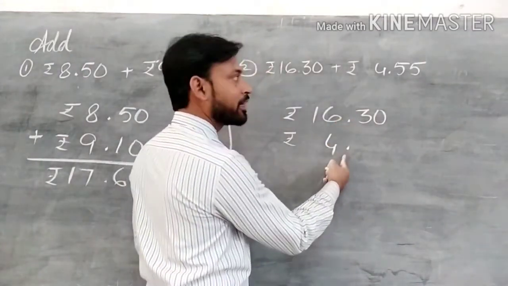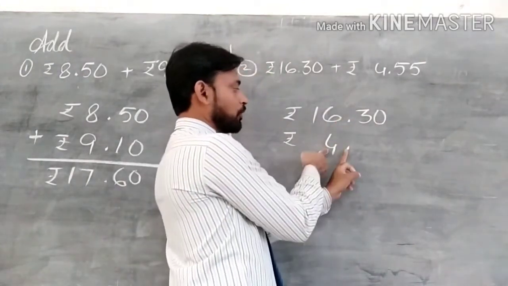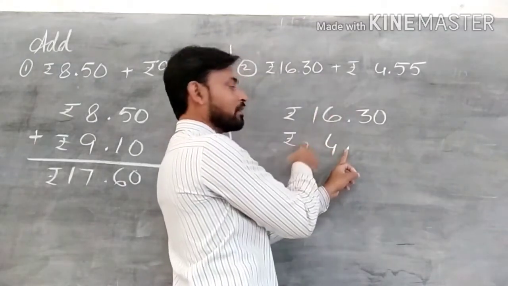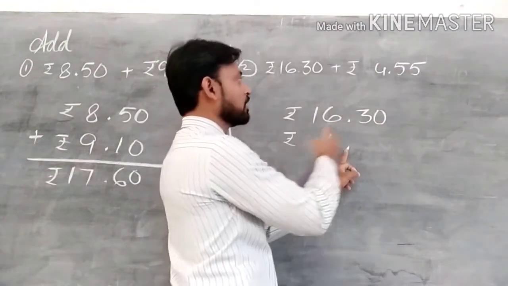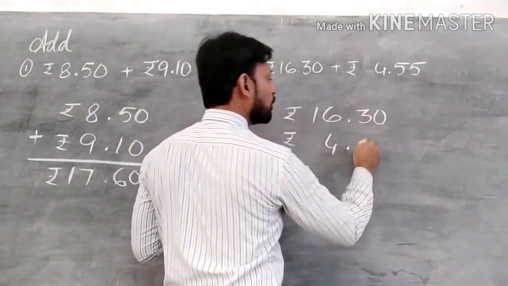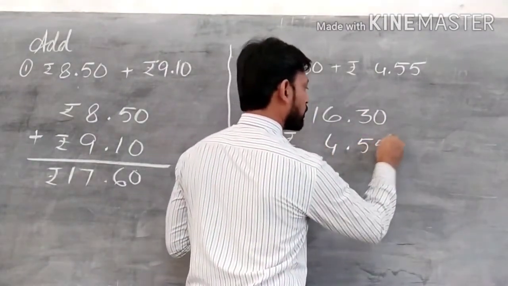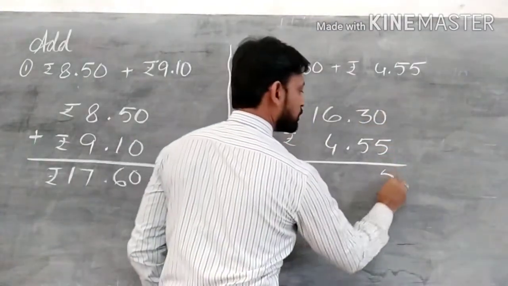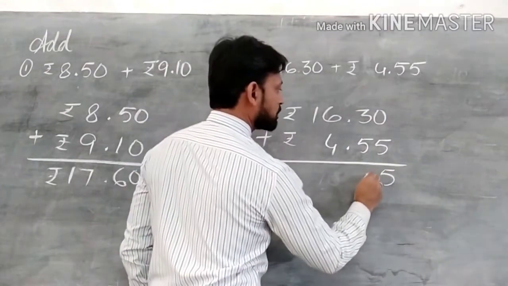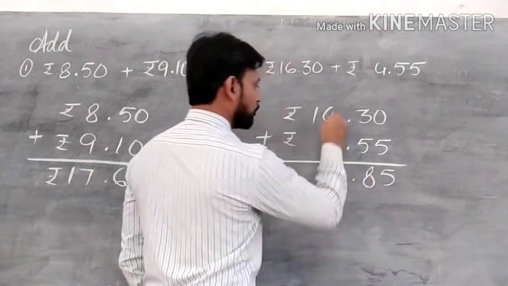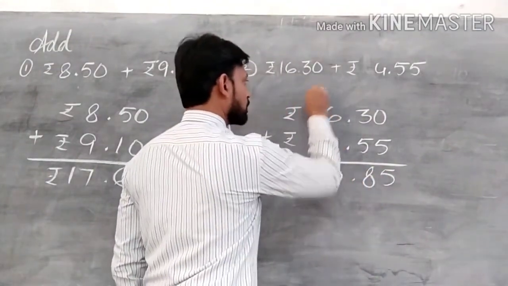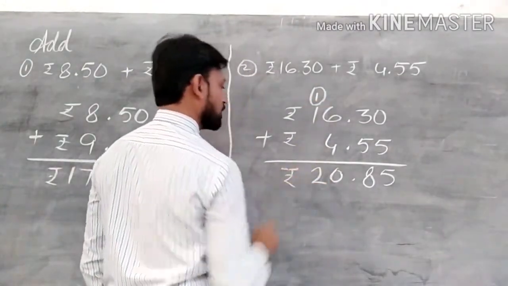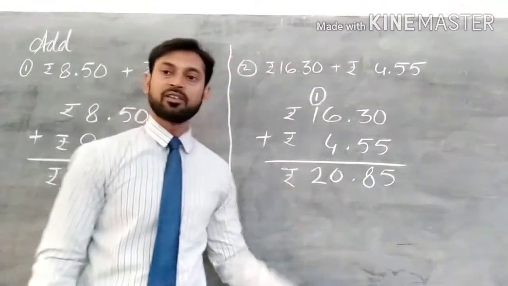So decimal point under decimal point, you write the 4 in the ones place, then go to the tens place. So 4 is here, 5 and 5. Now add this. 5 plus 5 is 10, 0 and 1 carry. 5 plus 3 is 8, and 4 plus 3 is 6, and 1 plus 1 is 2, and this is the final answer, 20 rupees 85 paise.